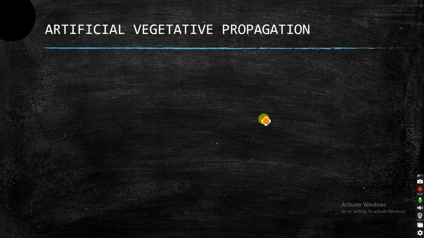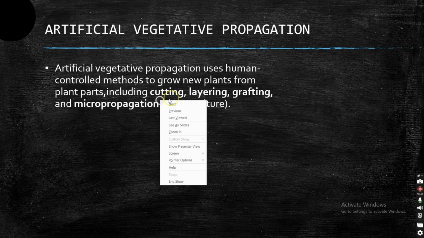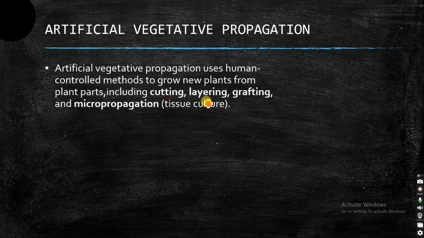Next, coming to artificial vegetative propagation. As I've said, it is through human control methods or human intervention. We are growing it artificially in labs under a controlled environment, or we are doing it with the help of different tools. For example, cutting is a part of artificial vegetative propagation. Layering, grafting, and micropropagation, also known as tissue culture or plant tissue culture. So these are the different methods that come under artificial vegetative propagation.